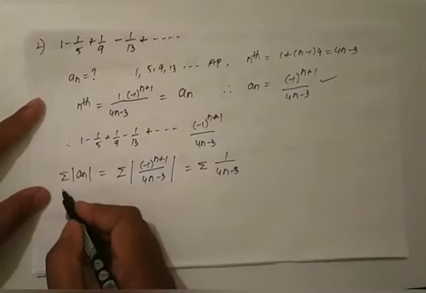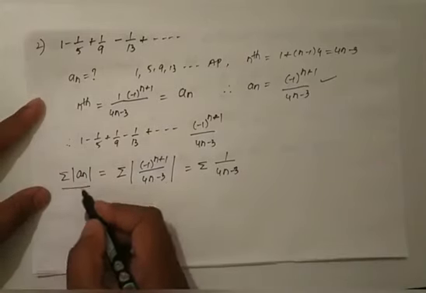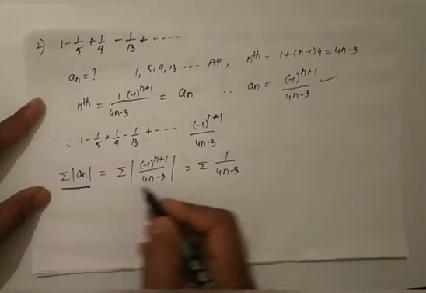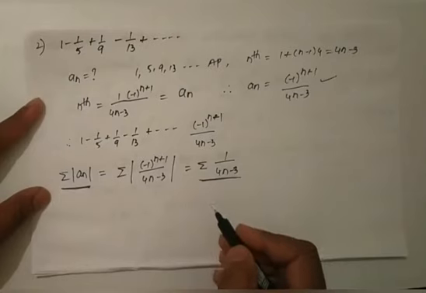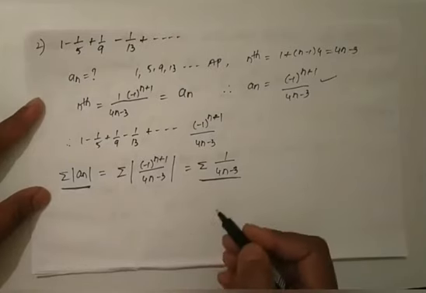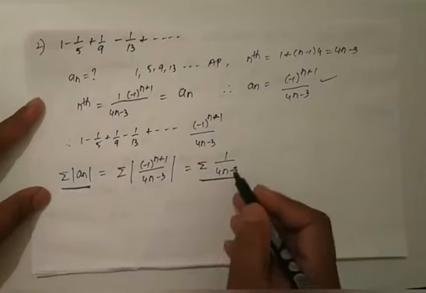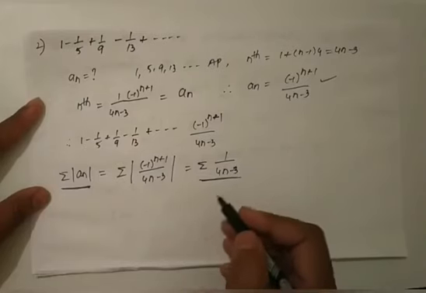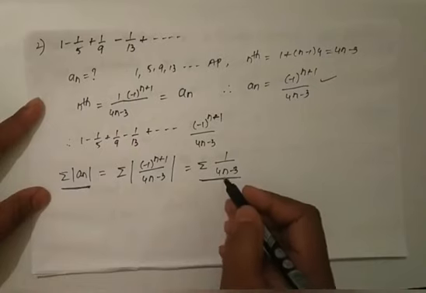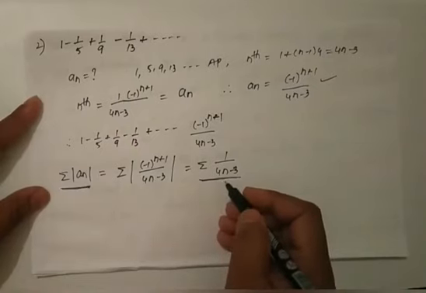Now, how to test the series summation of modulus of an? That means summation of 1 by 4n minus 3. How will we test the series summation of 1 by 4n minus 3? Here we have several methods to test the series summation of modulus of an, but here I am using the limit comparison test.